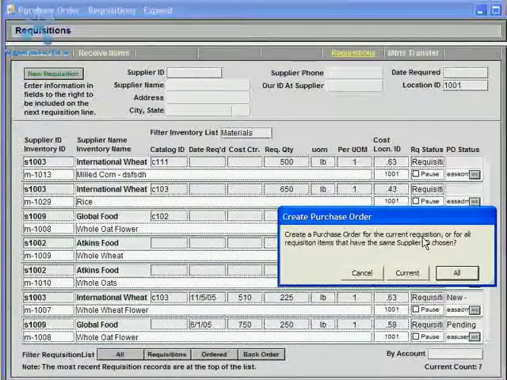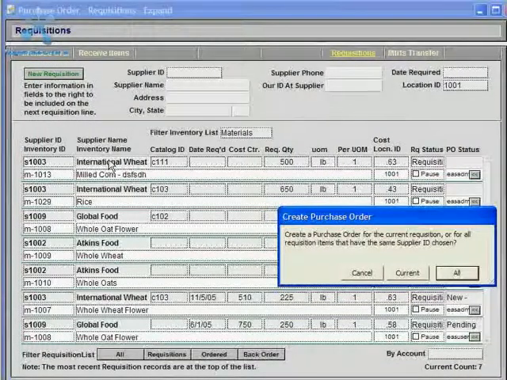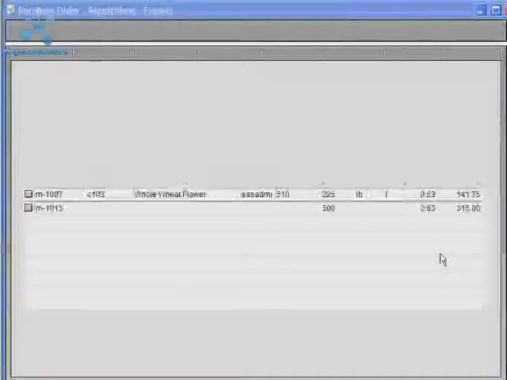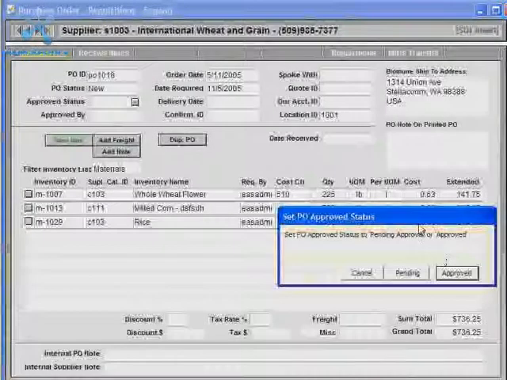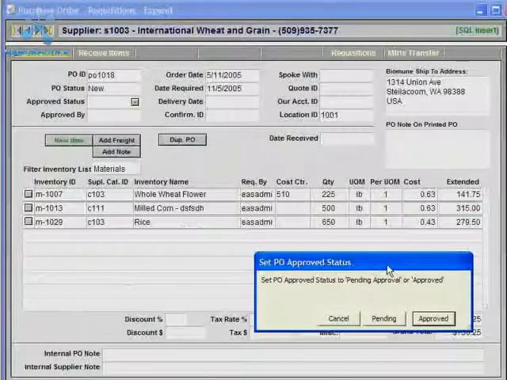inventory item. I'll go ahead and click all, and what this will do is create one purchase order with these three requisitions that all have the same supplier, International Wheat. So now you can see we have one purchase order with those three requisition items on it.